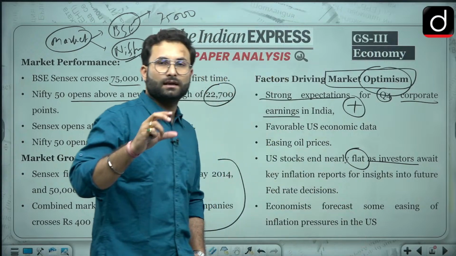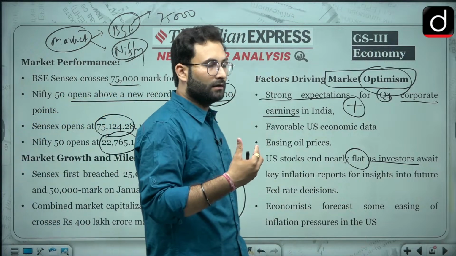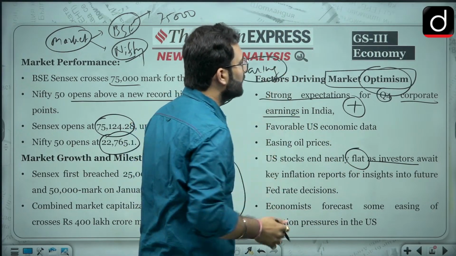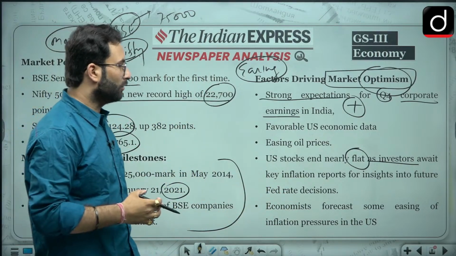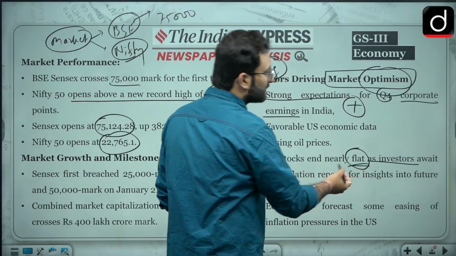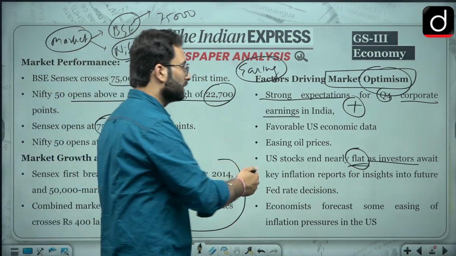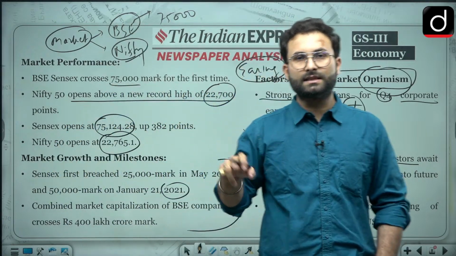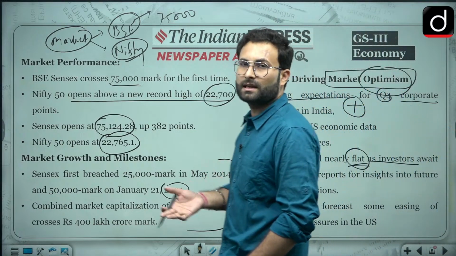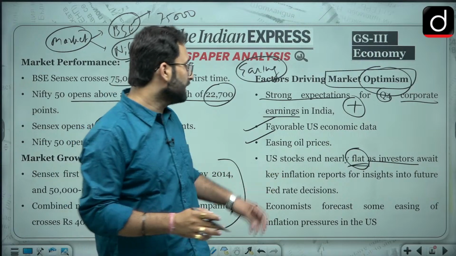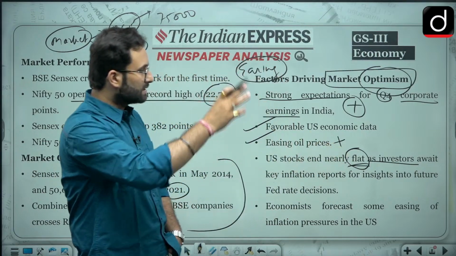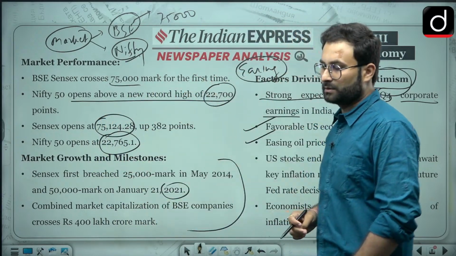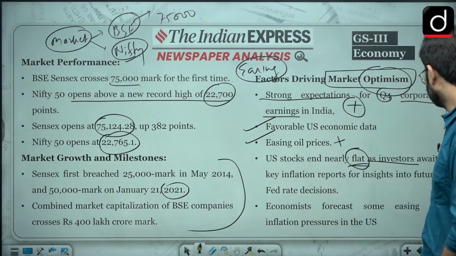Okay, they are hoping that there will be some easing in the market, or when we are talking in terms of inflation, there will be some easing by the Federal Reserve over there. So that is why the US market has gone flat, and because of which the Indian market has got a boost. Then easing oil prices, after that issue that happened in the Red Sea area, because of which these prices had been increasing, and recently these prices are now stabilizing, and because of which there are also positive trends. So considering all these three details, we can say that the market is showing some positive trends, and we have seen this particular event, that is, the Sensex has crossed 75,000.